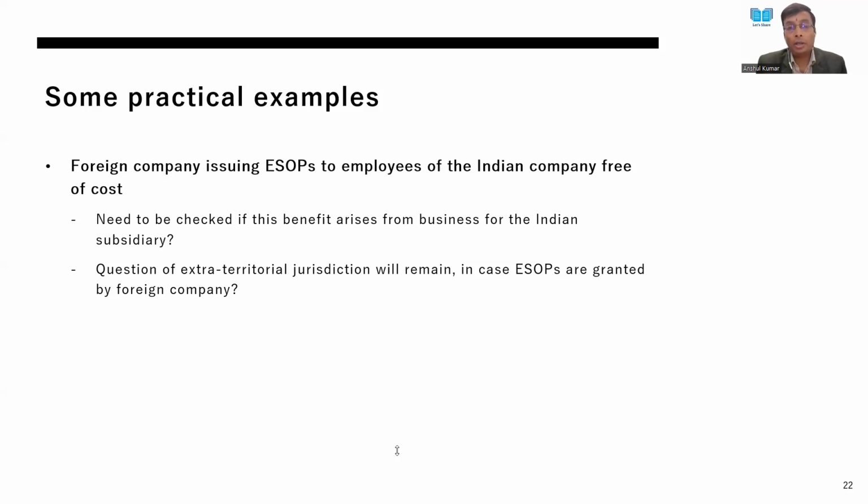And secondly, whenever this benefit is being provided by a foreign parent company or foreign affiliate group company, the argument of extraterritorial jurisdiction in terms of TDS provisions can always be taken up. But as of now, to our mind, you will definitely try to defend the position by saying that this is not subject to 194R. Okay. So, do you want to add something to this? No, I'm good. This argument is fine.